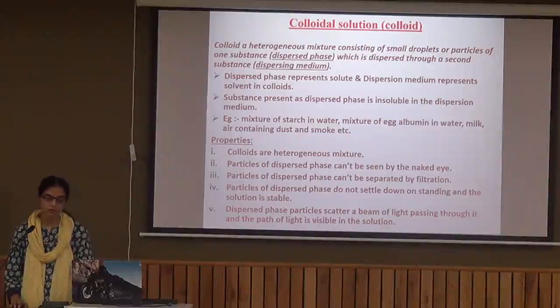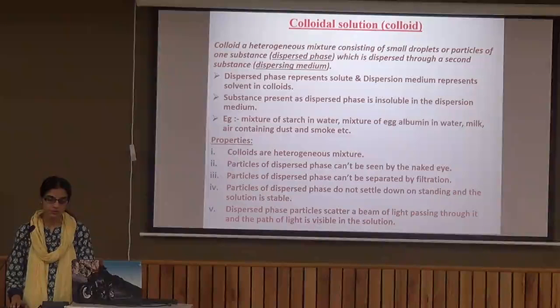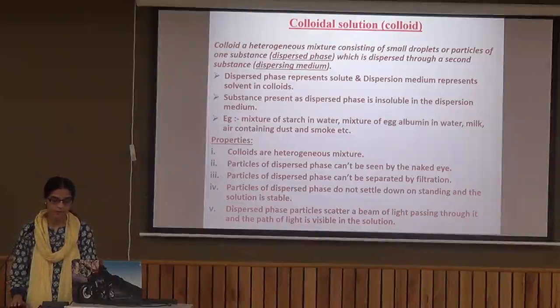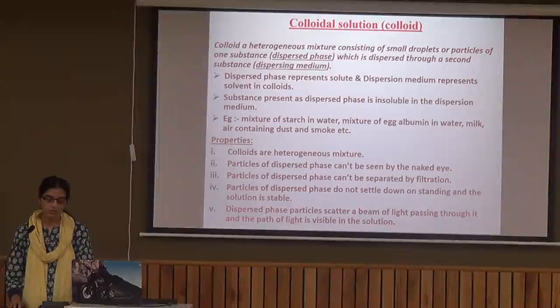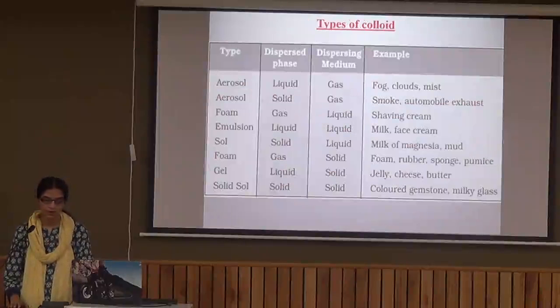Now the important properties of colloids: heterogeneous nature, particles of the dispersed phase can't be seen by the naked eye, and particles of the dispersed phase cannot be separated by filtration. So these are some of the important properties of colloids which are different from true solution. Then these are some examples of colloids, different categories of colloid with the dispersed phase and dispersing medium, followed by some examples.